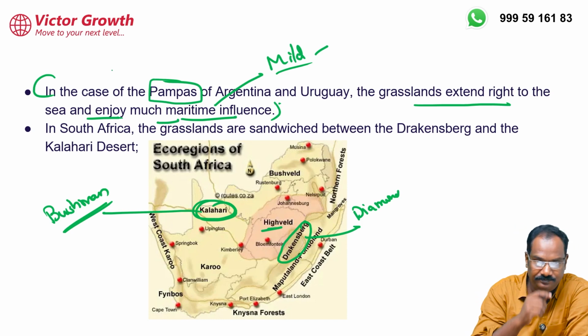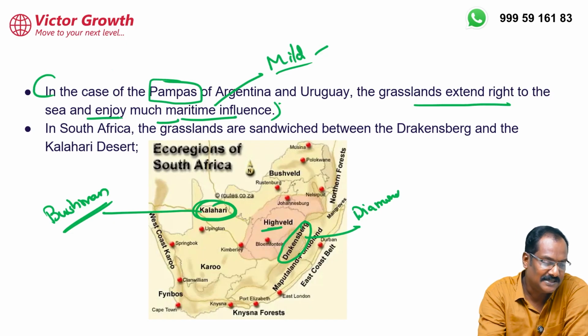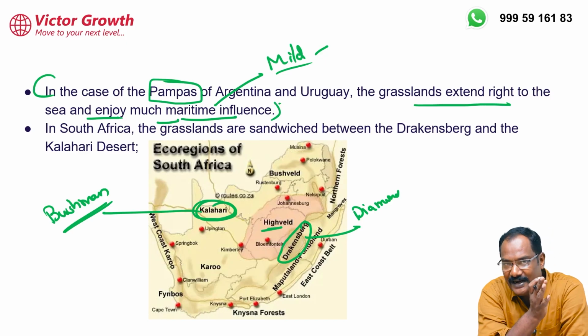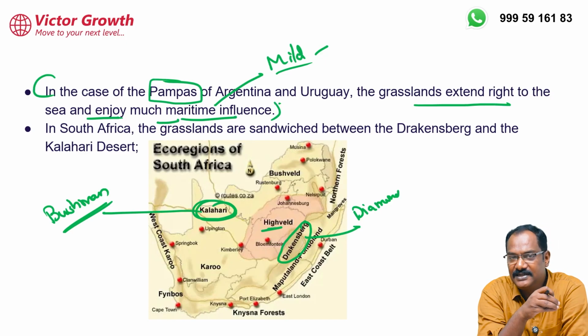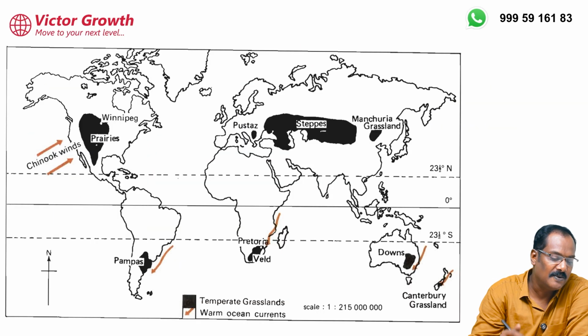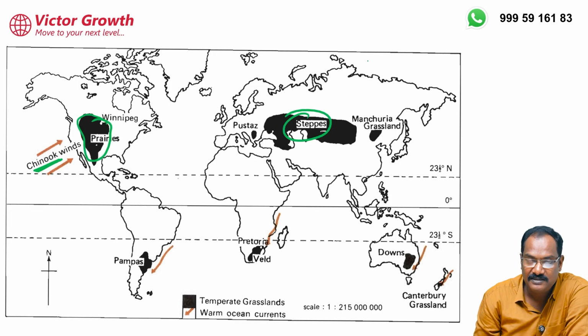Okay, so these are other names and other locations we are discussing for temperate grasslands. In South Africa, it is known by the name Veld. It is located between the Kalahari on the western side and the Drakensberg on the eastern side. Pampas is in Argentina and Uruguay, right on the Atlantic Ocean. Now look at this, this is the position of temperate grasslands, and I am going to mention the Chinook wind later. Prairies, North America, look at this, the entire prairies is there. Steppe is there in Eurasia.